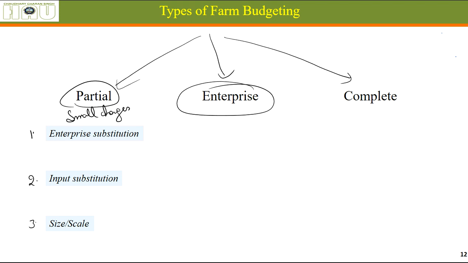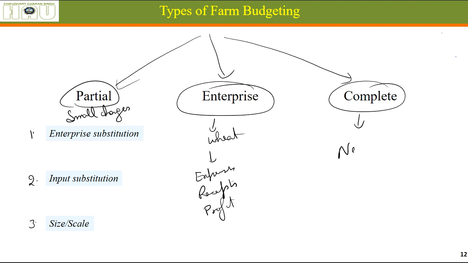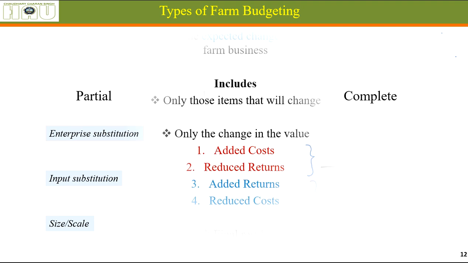Enterprise budgeting. Let's say for an enterprise we are going to cultivate wheat, so here we will be estimating all the expenses, receipts, that is the money we are going to get, and profit. Plus complete budgeting, this is for a new farm, wherein we are making a new farm or overhauling the old farm. So let's discuss them one by one.